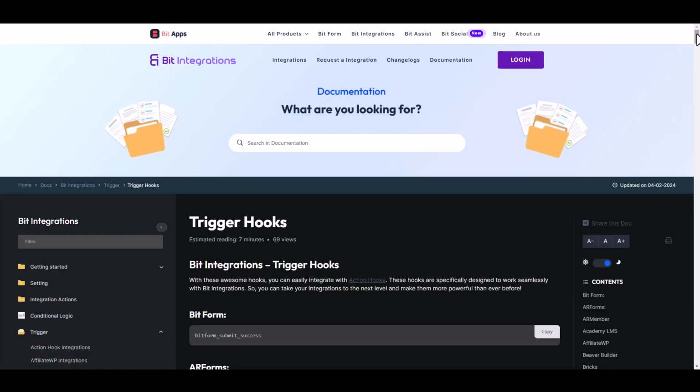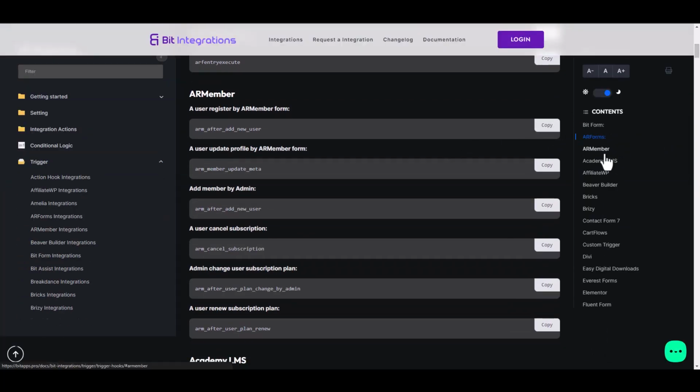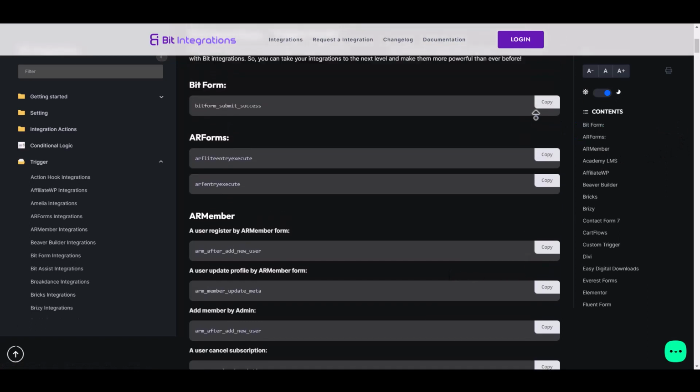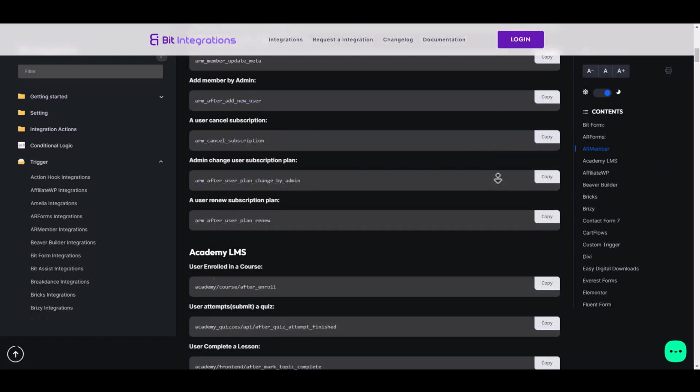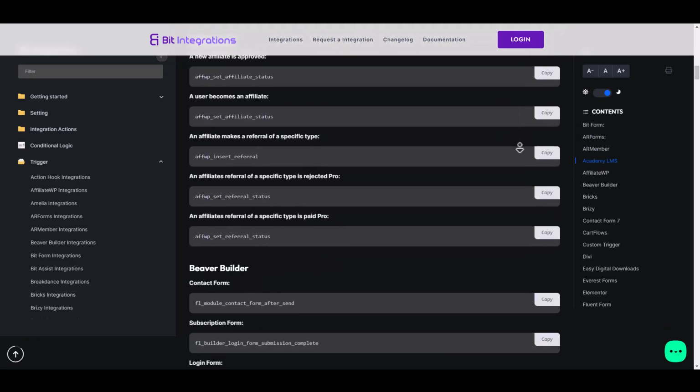How to use them. There are many hooks we provided in our documentation. If you want to use any of them, then you can visit our documentation page. The link will be given in the description.